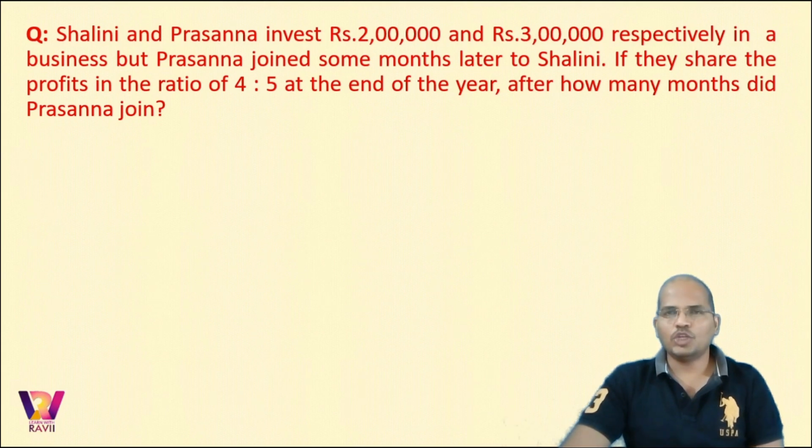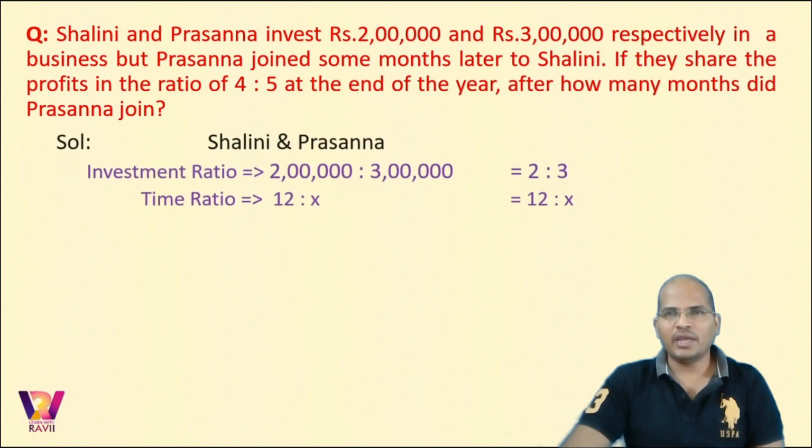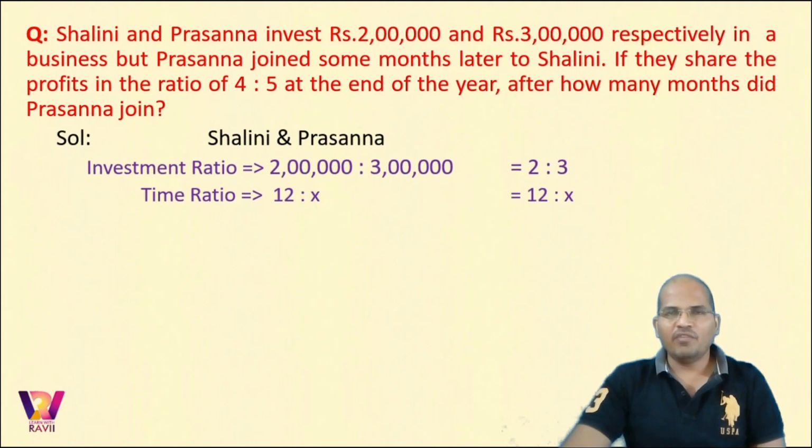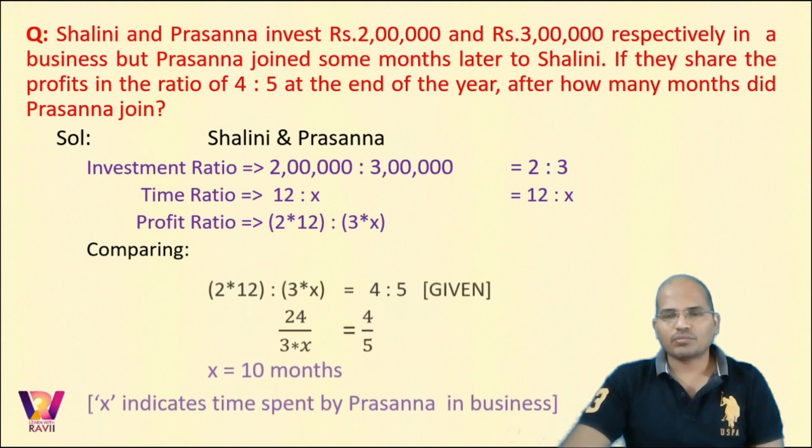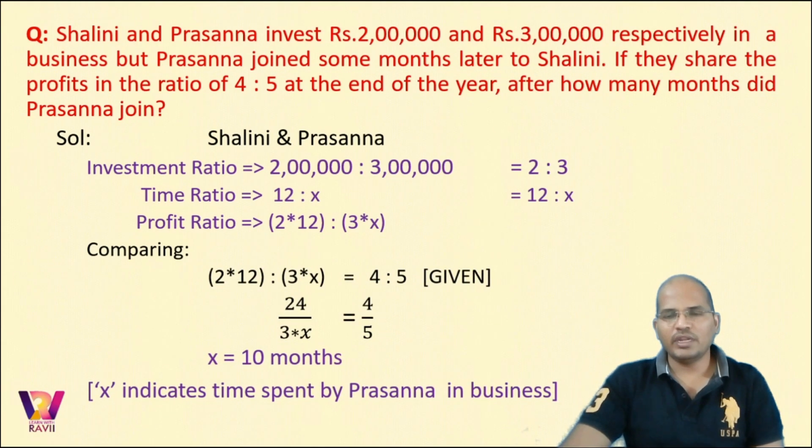Now let us take the ratio of the investments first, that is 2 lakhs and 3 lakhs, that is 2 is to 3. And we do not know the time spent by Prasanna, so take it as x. So time of Shalini is 12, time of Prasanna is x. x indicates the number of months spent by Prasanna in the business. So taking the ratios and minimizing them, investment ratio would be 2 is to 3, time ratio would be 12 is to x. The product is 2 into 12 is to 3 into x, that would be nothing but 24 is to 3x. So 24 upon 3x is the same as 4 upon 5.